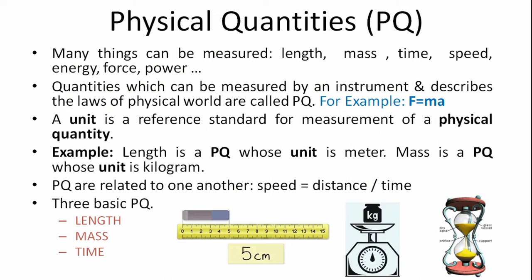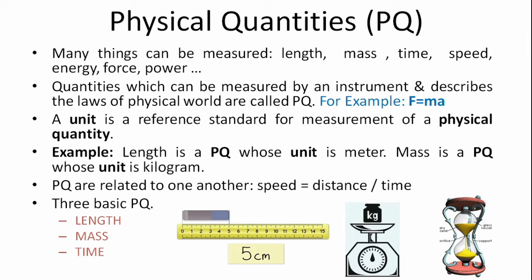So unit is a standard reference for measurement of any physical quantity. For example, length is a physical quantity whose unit is meters. Mass is a physical quantity whose unit is kilogram. And these physical quantities are related to one another. For example, speed is distance by time. So speed and distance are physical quantities, and distance is related to speed.